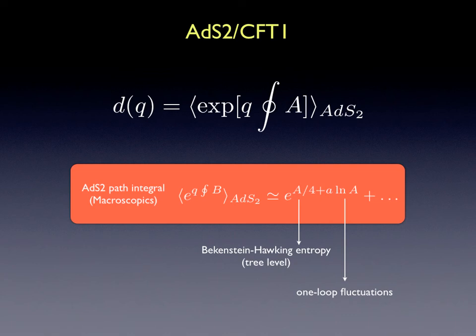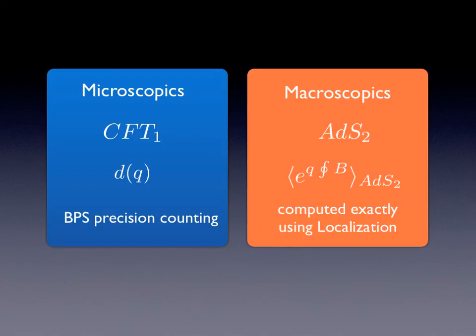In the large charge limit, which is also the thermodynamic limit, we recover the Bekenstein-Hawking entropy, area over 4. We can use this formalism to compute systematically perturbative corrections to this result. For instance, we can compute logarithmic corrections to the area formula. In some cases, we may use localization to compute the path integral exactly and try to compare it with known microscopic answers. Ultimately, we want to show that the correspondence works even for finite charges. In this case, we may prove holography.